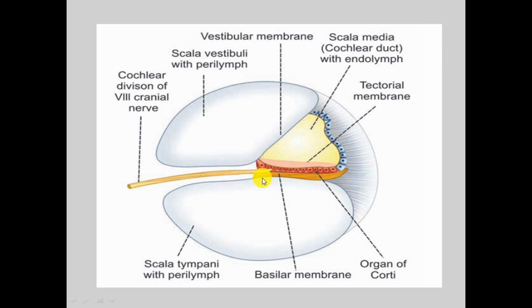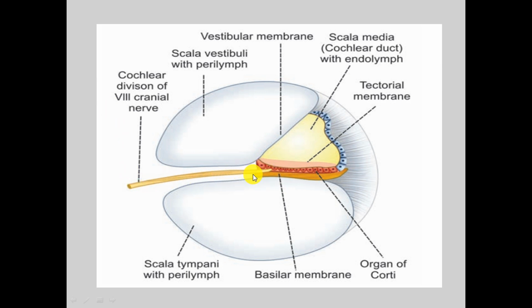Here we can see this part is the inner part, that is the cochlea. Here is the vestibular membrane, and some other parts where fluid is filled: scala vestibuli, scala tympani. And here we can see the cochlear division of the eighth cranial nerve coming in.